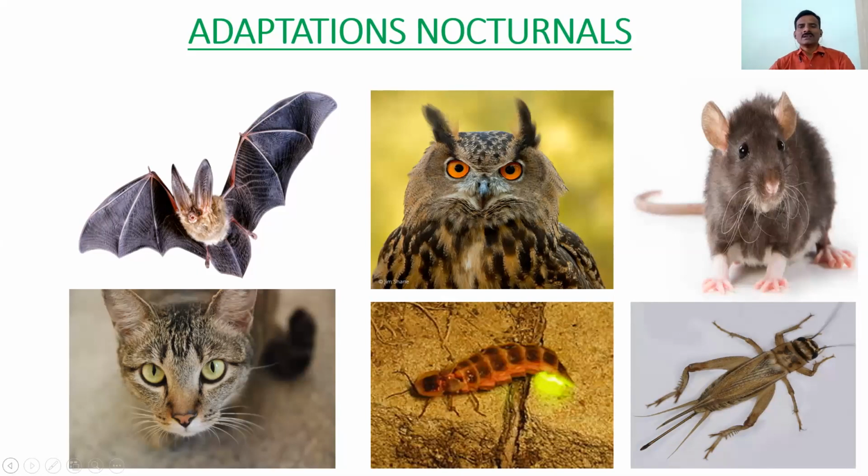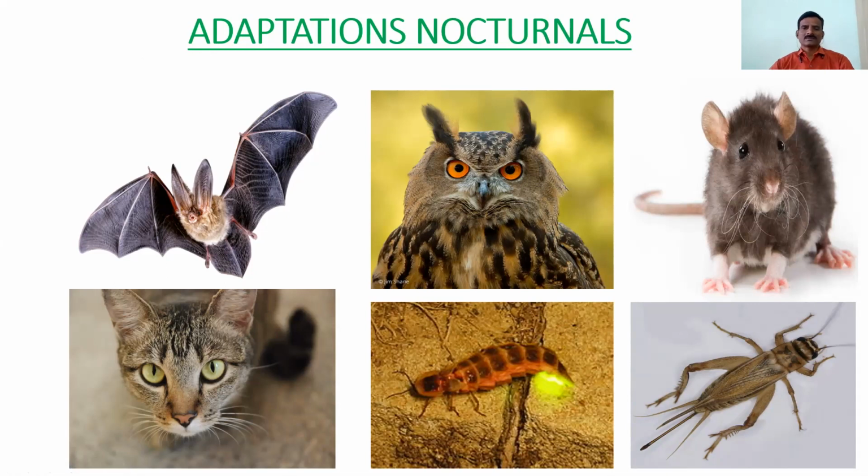What adaptations are observed in the nocturnals? For example, in our surroundings, we observe the bat, wolves, rats, cats, fireflies, crickets, cockroaches, and scorpions. So several organisms are active during the night time. Those are called nocturnals.